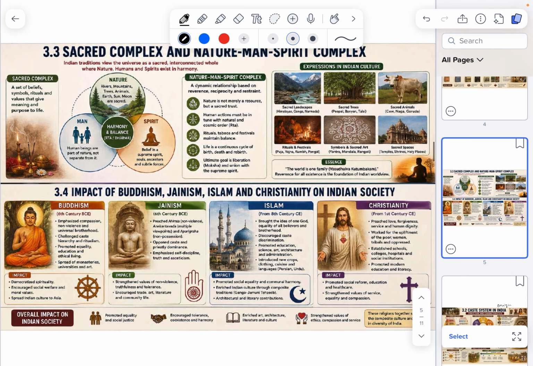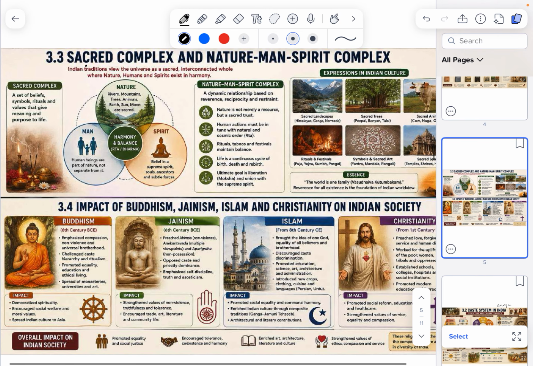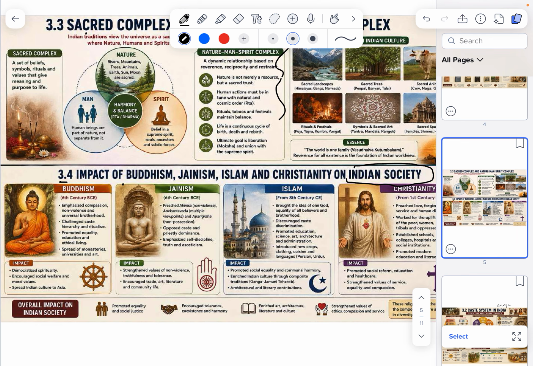Next we'll be studying in 3.3 the sacred complex and the nature-man-spirit complex. What is sacred in Hinduism, how nature is connected to it, we'll study completely here. Then 3.4 is about the impact of Buddhism, Jainism and Christianity on Indian society. Indian society can also be called Hindu society.